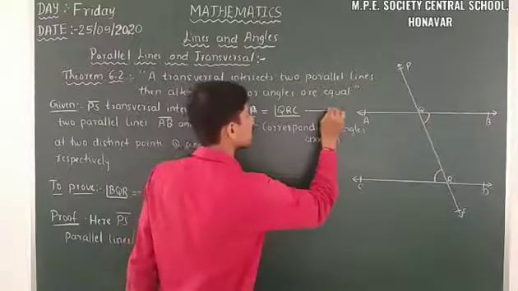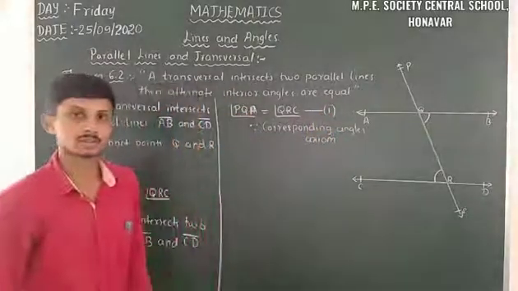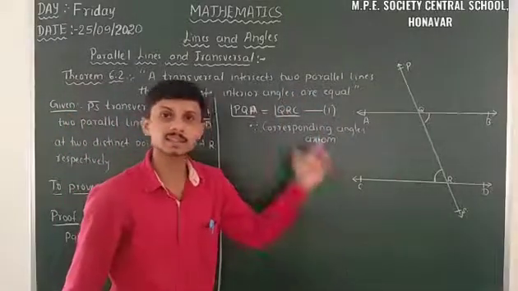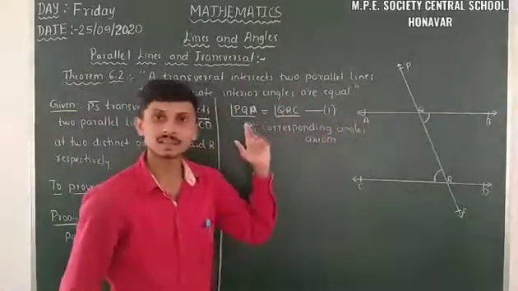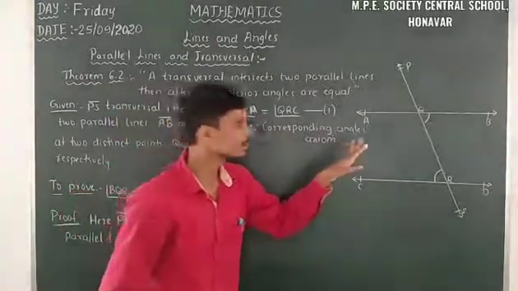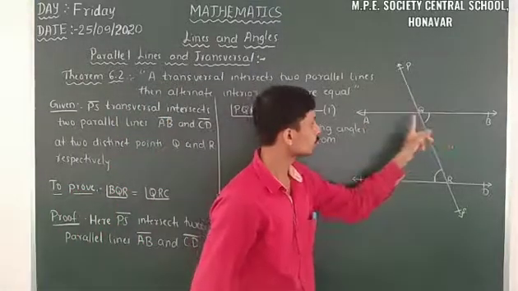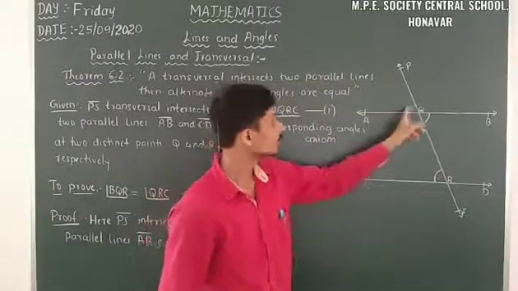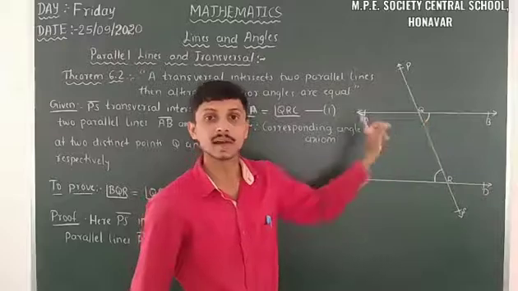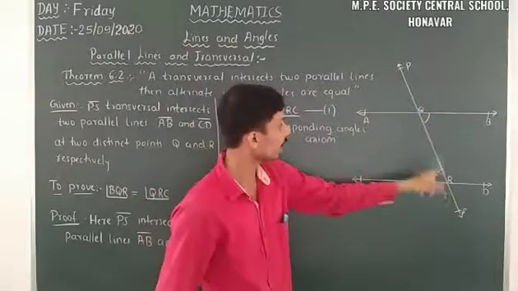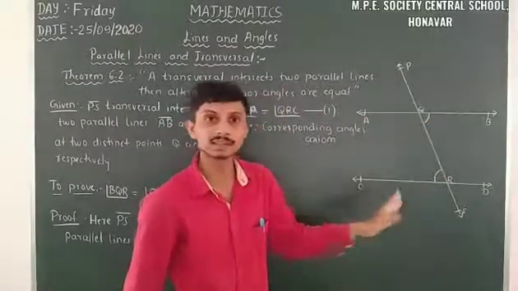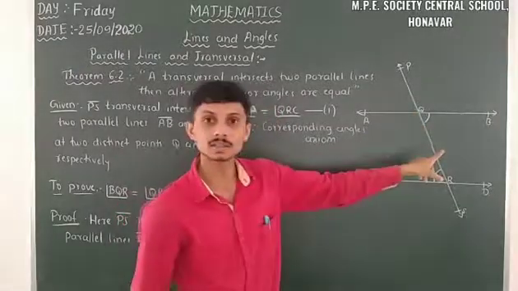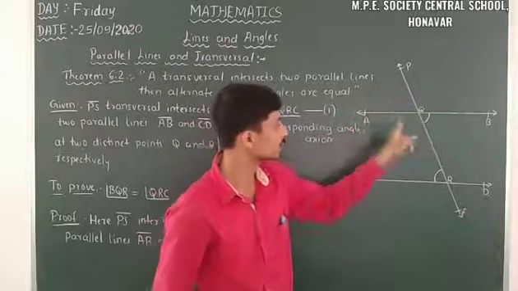I will take this as equation number 1. From the corresponding angles axiom, when a transversal intersects two parallel lines, the corresponding angles are equal. Let us consider angle PQA is equal to angle BQR. Why is it so? Because these two are vertically opposite angles. When we consider PR and AB as the intersecting lines, then according to theorem 6.1, vertically opposite angles are equal. So here angle PQA is equal to angle BQR.